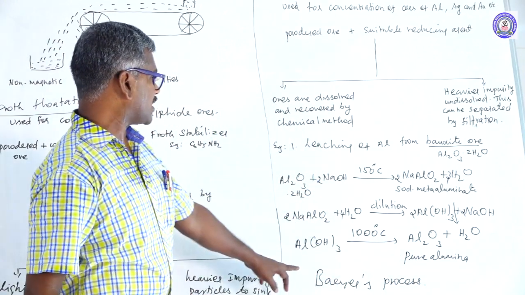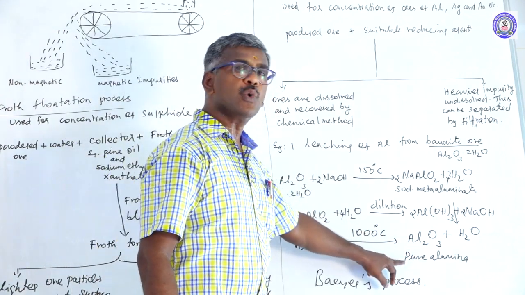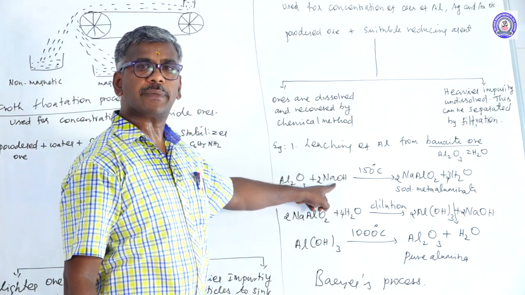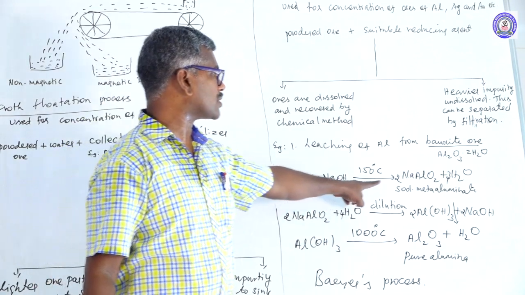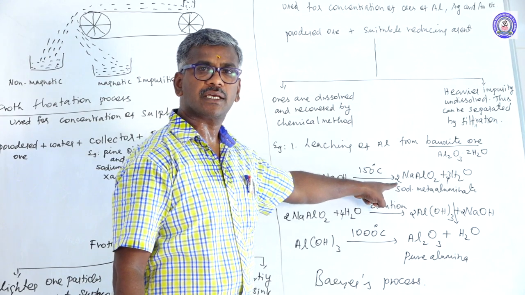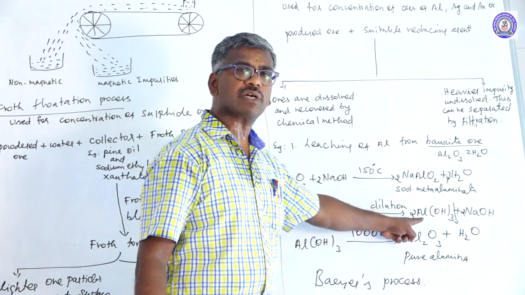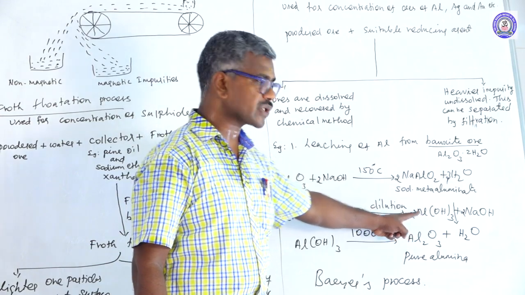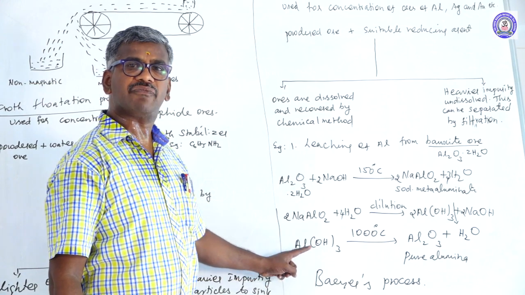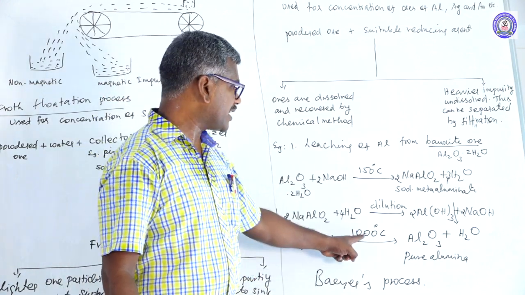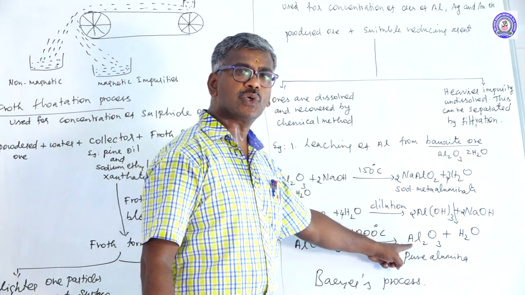What is the use of this process? Impure bauxite ore converted into pure alumina by using the suitable reducing agent. Bauxite ore reacts with NaOH to form sodium meta-aluminate. Sodium meta-aluminate undergoes dilution with water to form aluminum hydroxide and sodium hydroxide. Aluminum hydroxide is precipitated, can be filtered and dried, maintain the temperature 1000 degrees Celsius to form pure alumina.